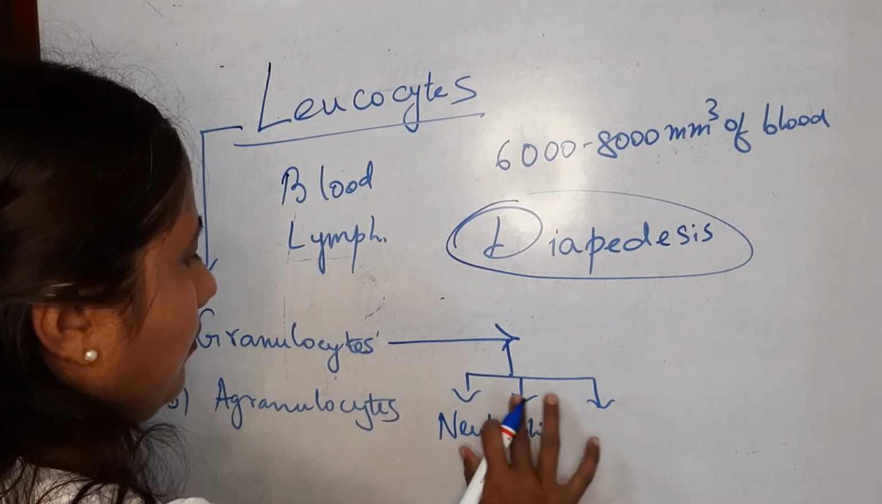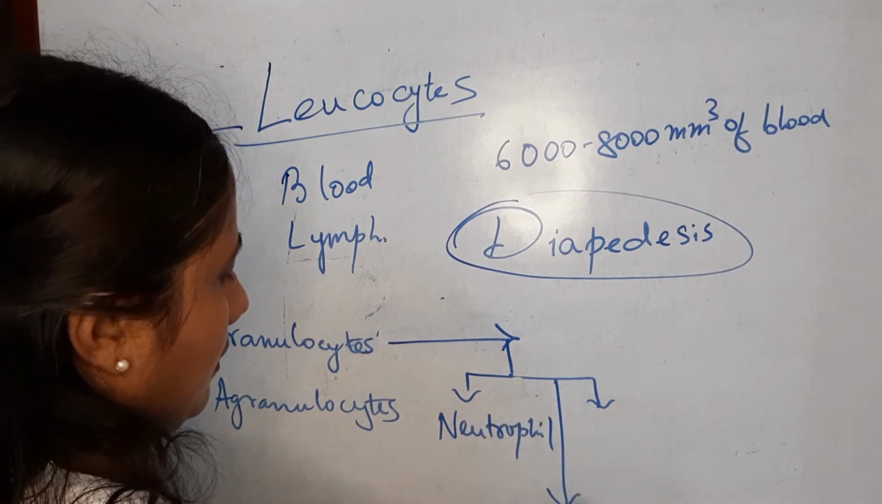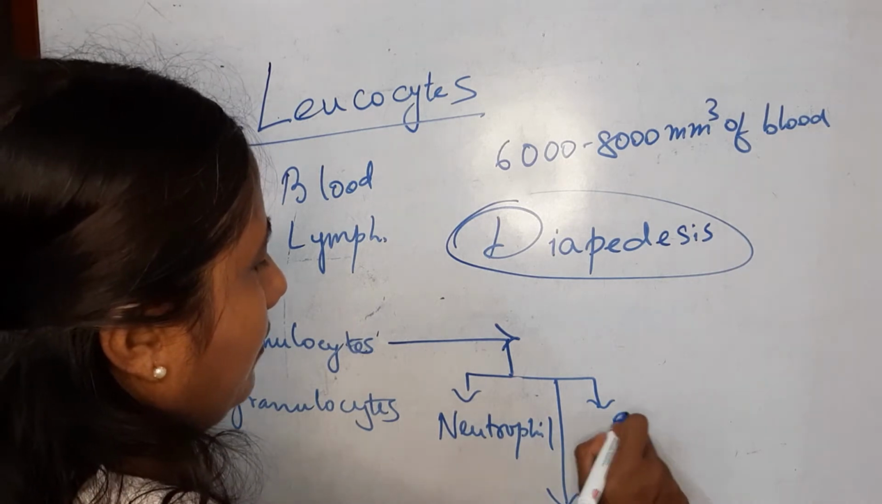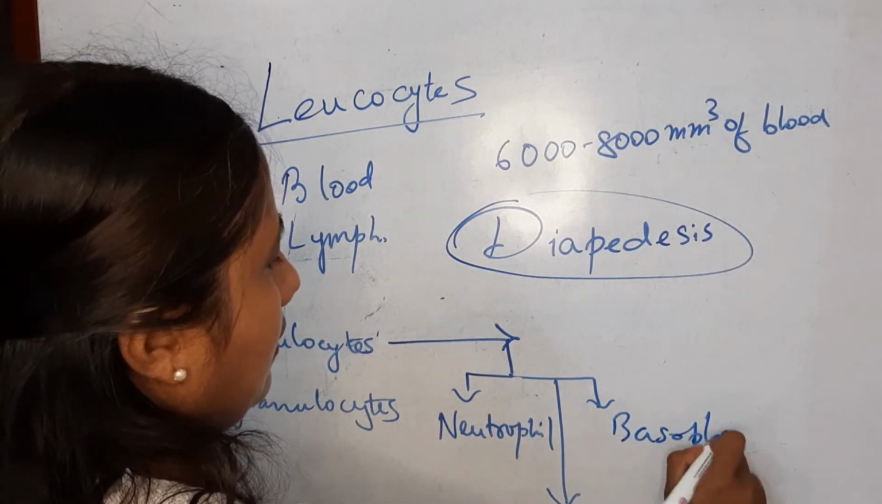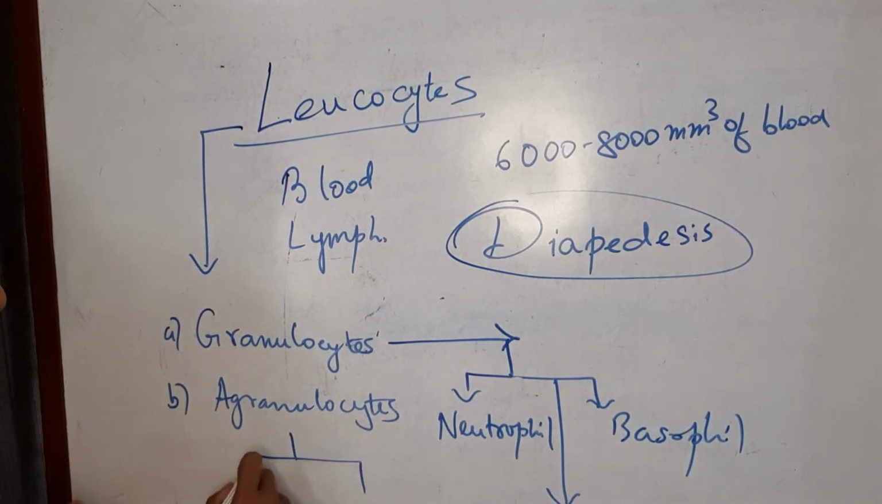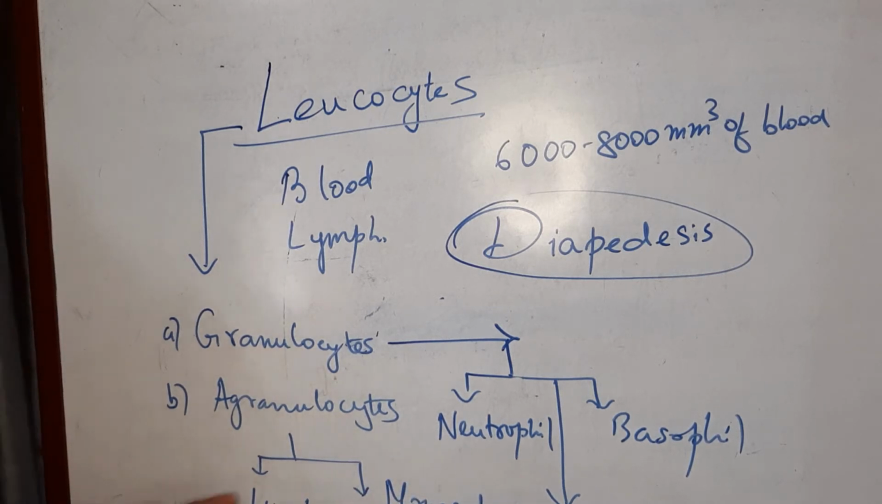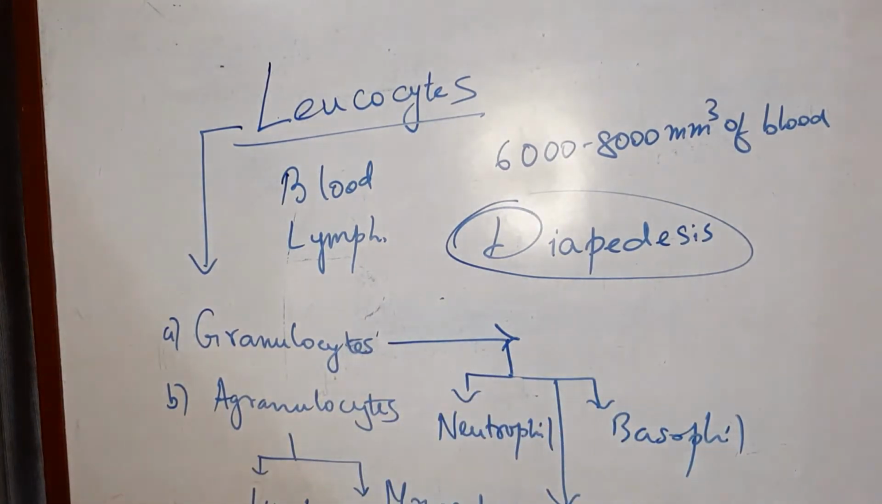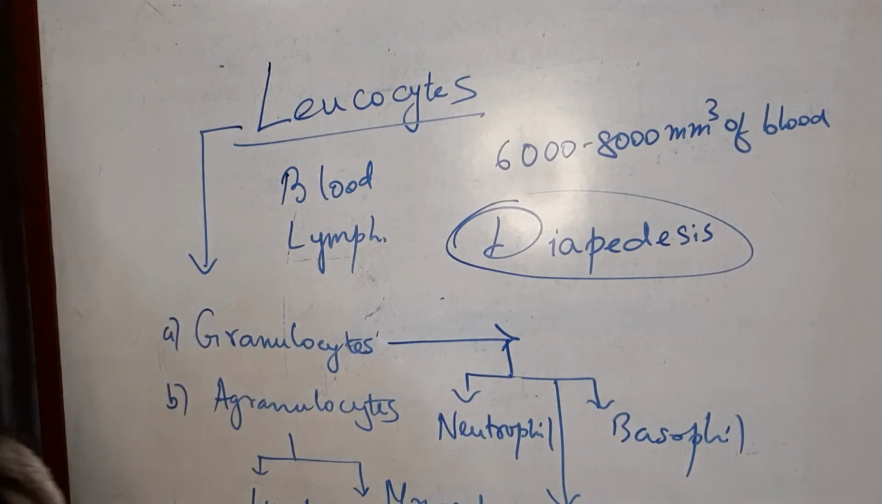Neutrophil, eosinophil and basophil. These are the three types of granulocytes, while the agranulocytes are two types, that are the lymphocyte and monocyte. Lymphocytes and monocytes. So these are the two types of agranulocytes. Now let's discuss every type of subdivision of these granulocytes and agranulocytes.